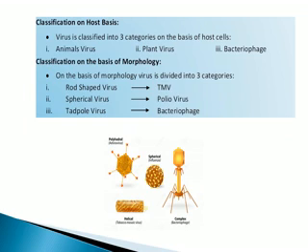Classification on the basis of host. Virus is classified into different categories, but here only three categories are mentioned according to the first year syllabus. Animal virus: those viruses which infect any animal are known as animal virus. Plant virus: those viruses which infect plants, their host is a plant, are known as plant virus. Bacteriophage virus: those viruses whose host is bacteria are known as bacteriophage virus.